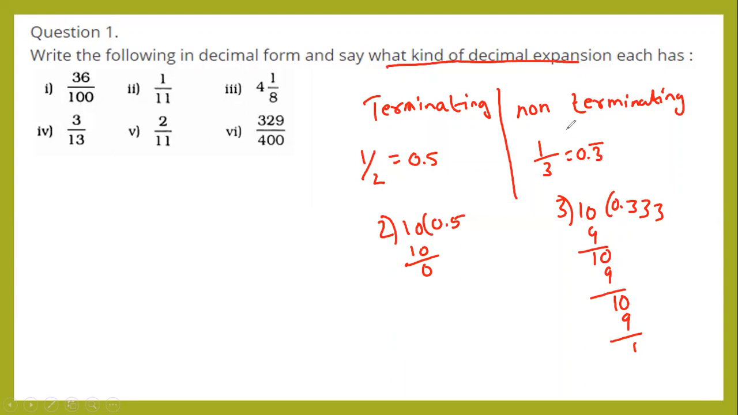So if we did not get remainder 0, then we can say it is non-terminating. If the remainder is 0, then this number is called terminating. So terminating means if you get remainder 0. If we did not get remainder 0 and it is continuous, then we call that non-terminating. Now solve the sum.